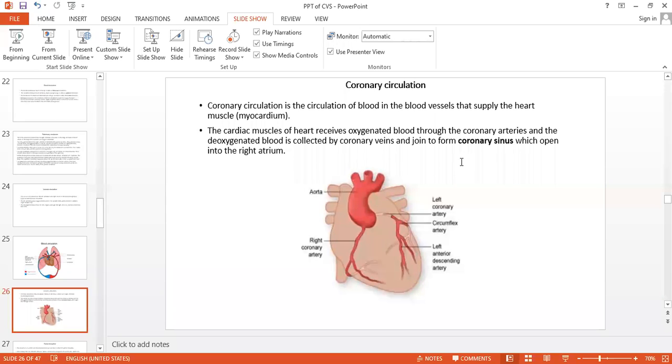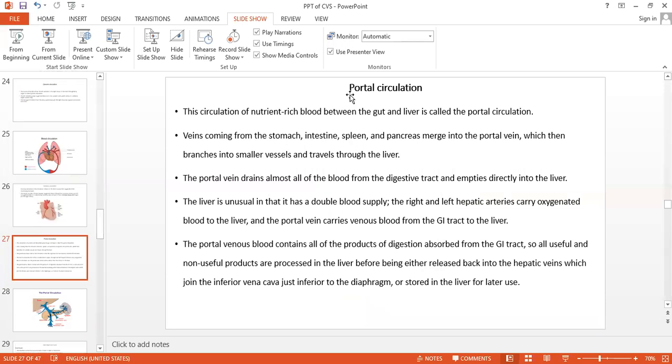This is all about the coronary circulation. Now see the portal circulation. Portal circulation means the circulation from the digestive system to the liver. The circulation in between the digestive system and the liver is called the portal circulation.